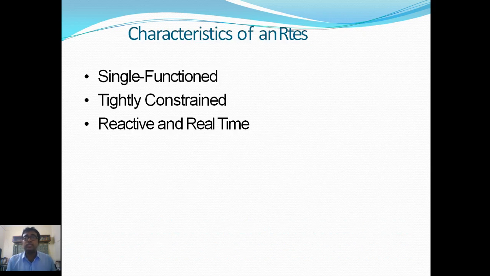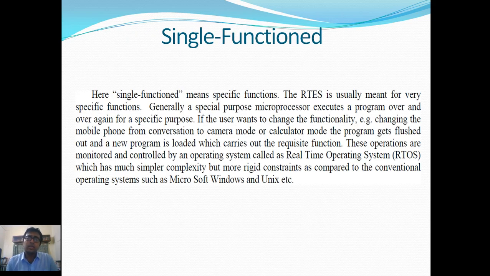Now, the characteristics of a real-time embedded system. There are three characteristics: 1. Single function. 2. Tightly constrained. 3. Reactive and real-time. Now we will discuss these three things. Single function: as the name specifies, here single function means specific functions.